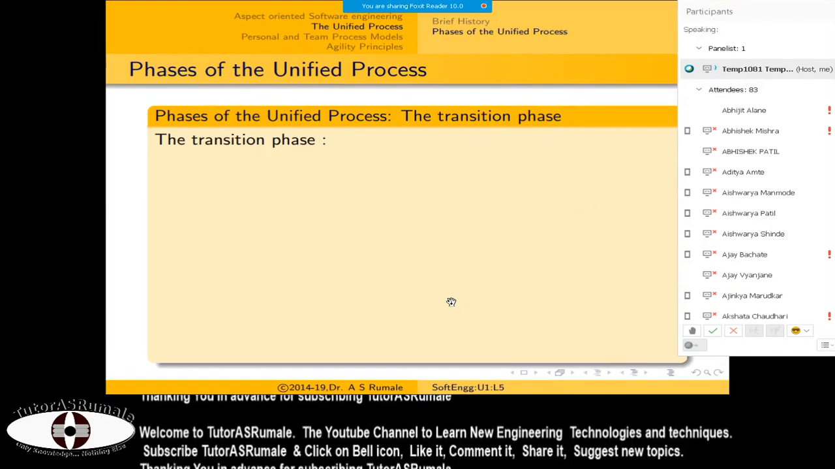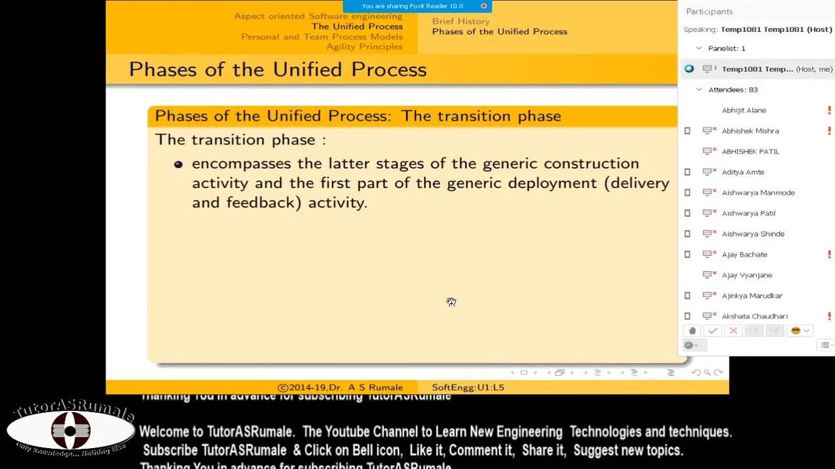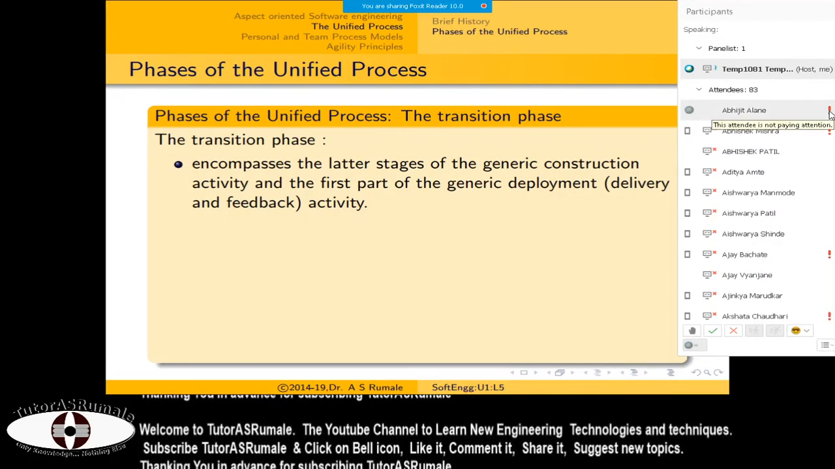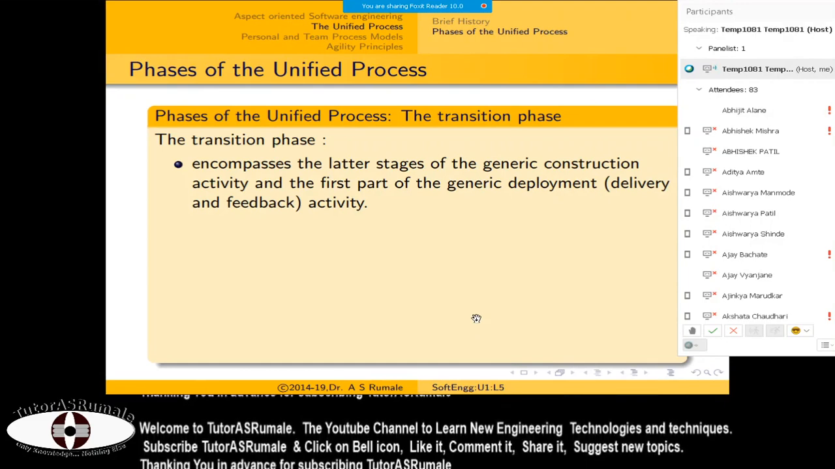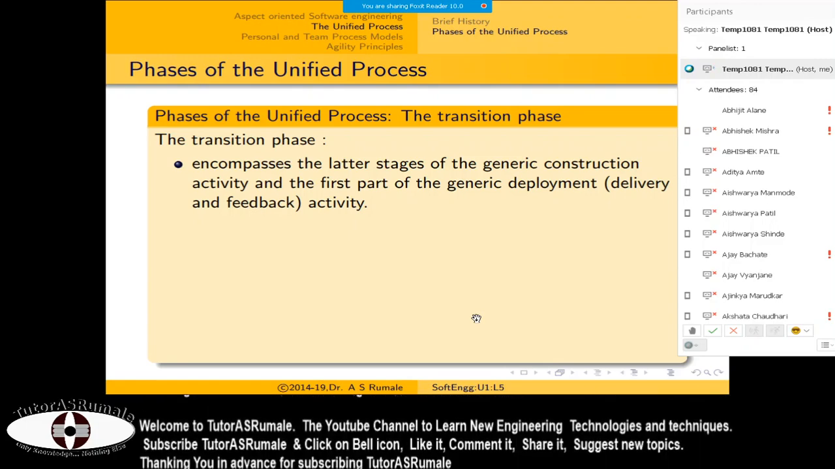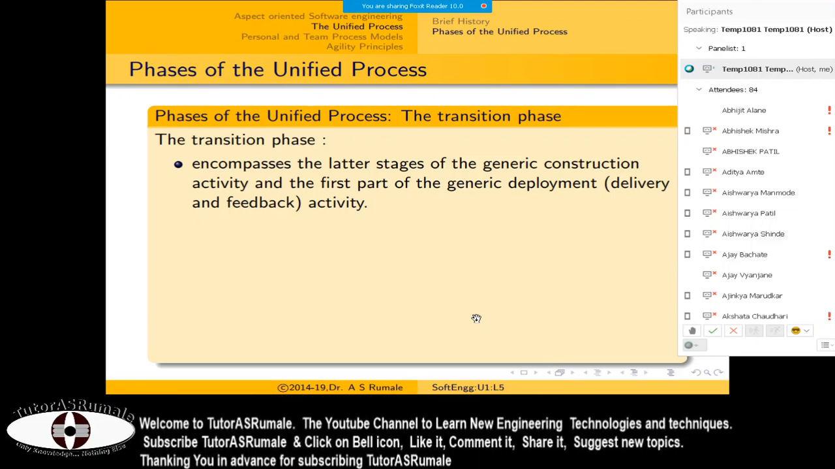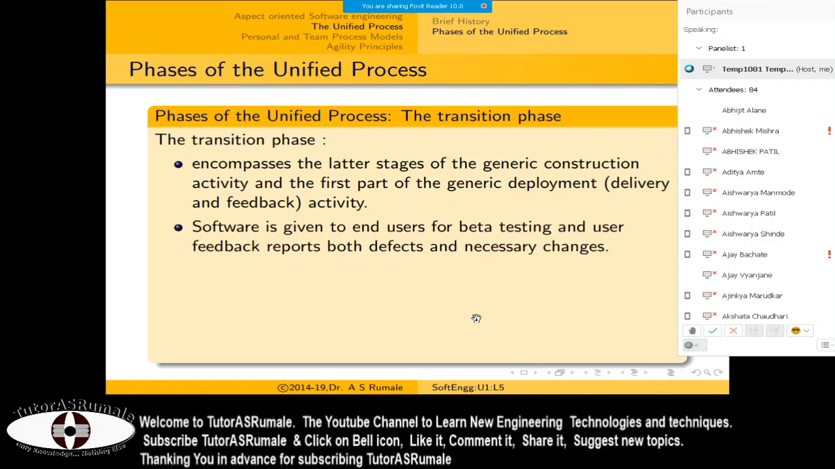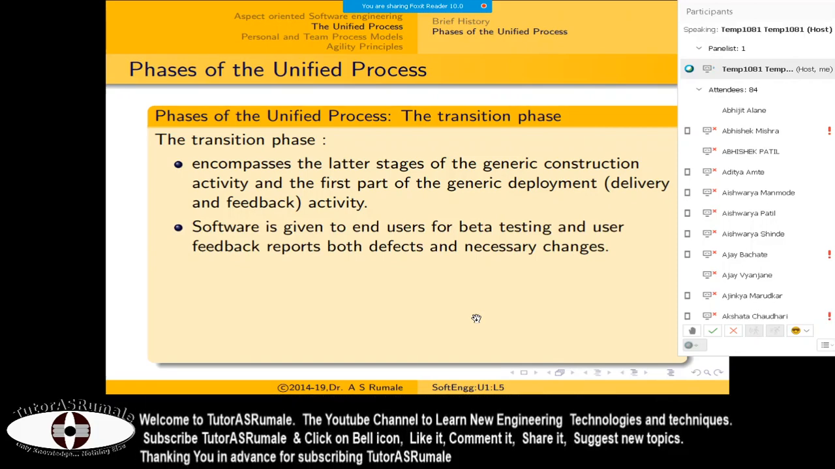When we go for the transition phase, it encompasses the latter stages, and the transition phase is the general construction. Here you have created the entire software, and now this software is required to be deployed, and you have to take active delivery and feedback. This feedback is generally called beta testing, and the software is given to the end user so that they can give you feedback, and this feedback is used to enhance the software.